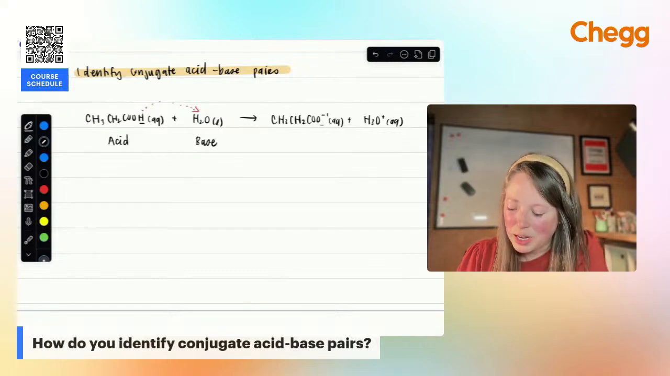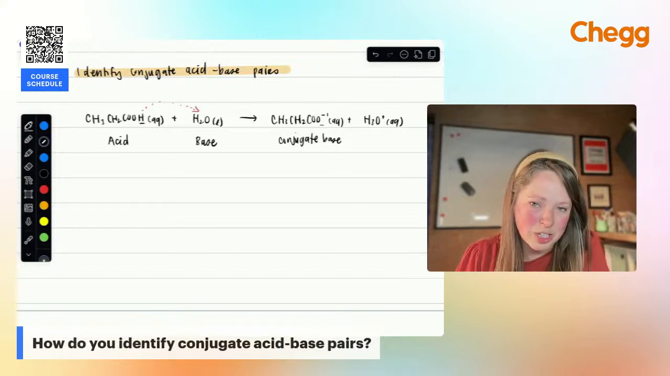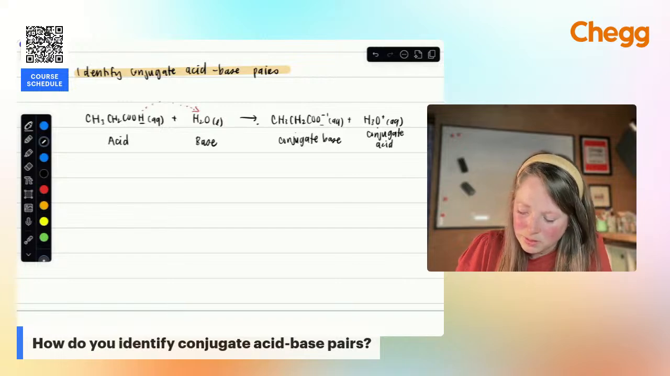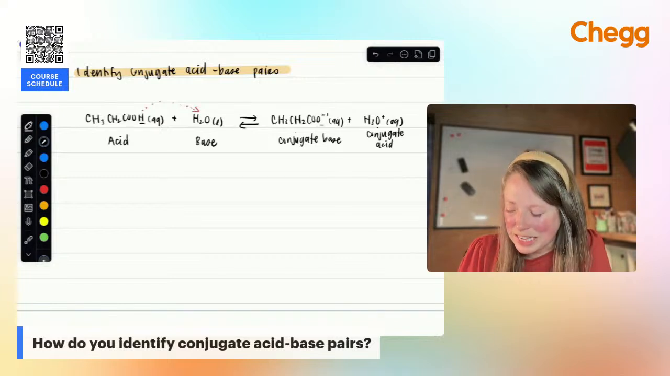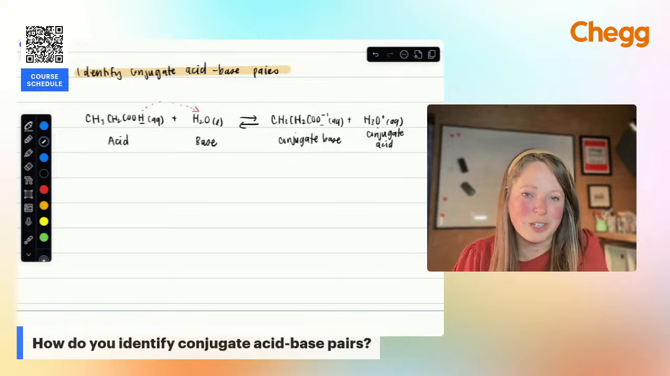The acid becomes the conjugate base after it loses its proton. The base becomes the conjugate acid. The nice thing about these is you can also look at the reverse reaction. And the conjugate base, guess what? It acts as a base. It is going to gain an H to become the acid. So it goes both ways, just a good way to double check.